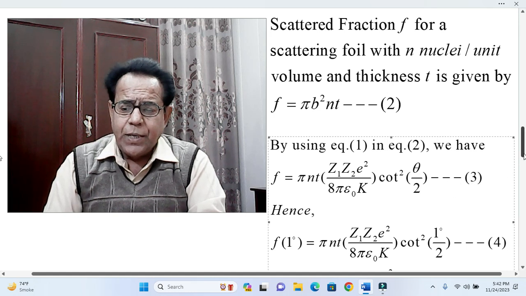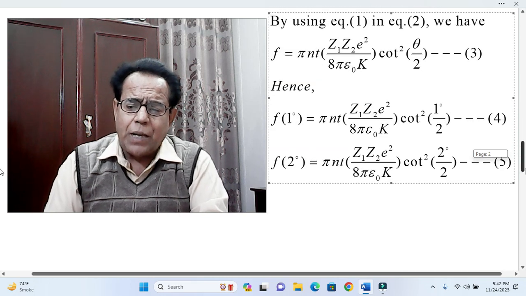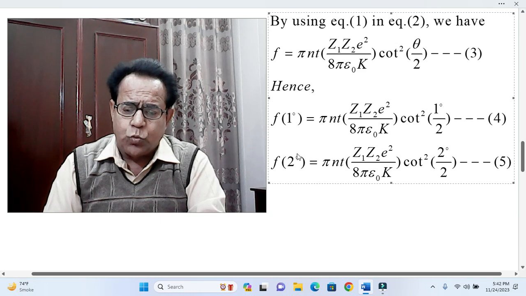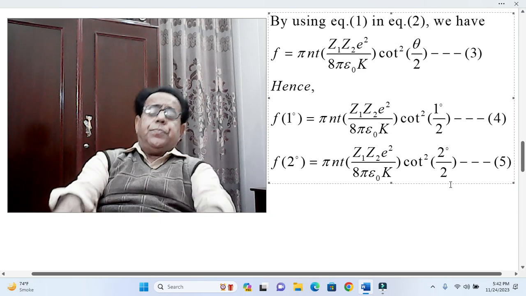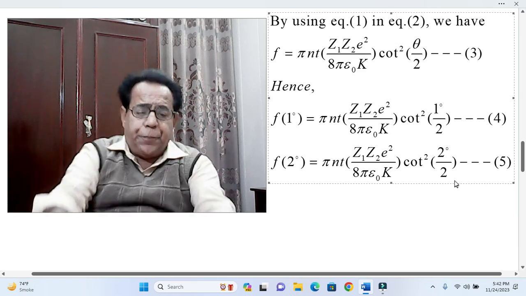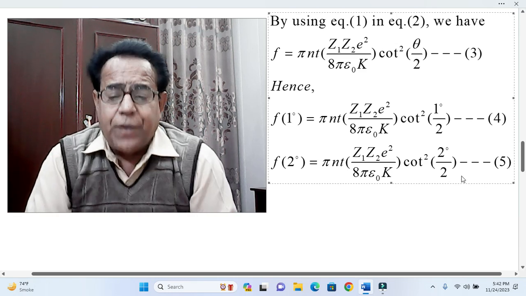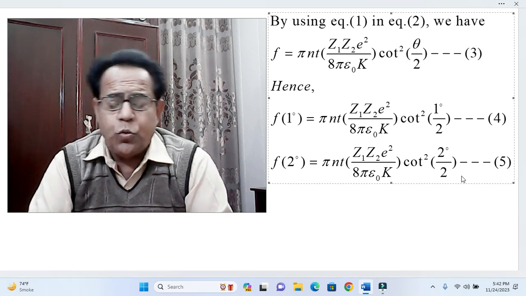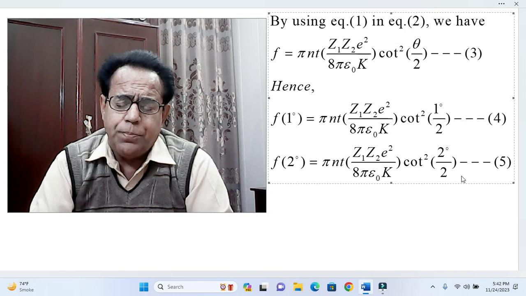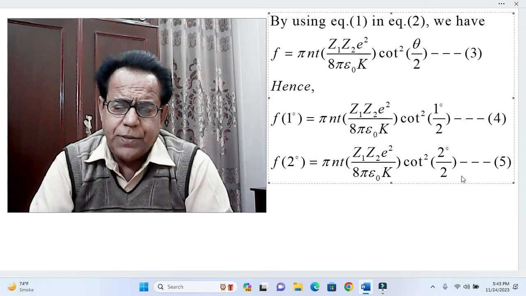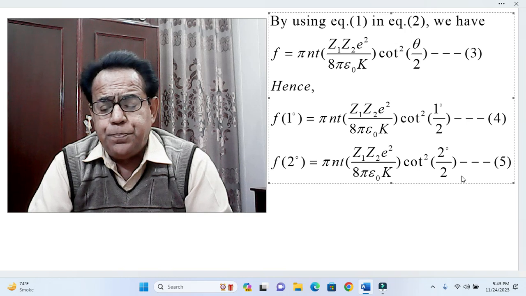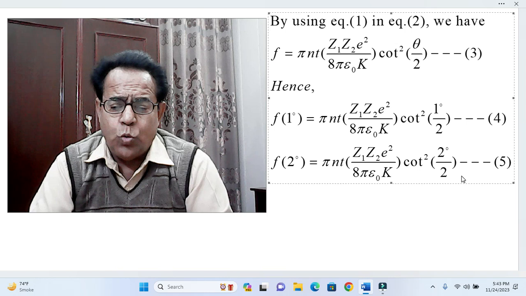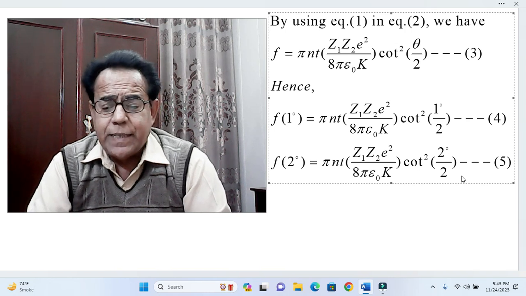Hence, from equation number 3, f at 1 degree will take this form and f at 2 degree will take this form. For f at 1 degree, in place of theta we use 1 and we get 0.5, because 1 by 2 is equal to 0.5, and when we put 2 degrees, 2 divided by 2 we get 1. So in the next step we will find the ratio.